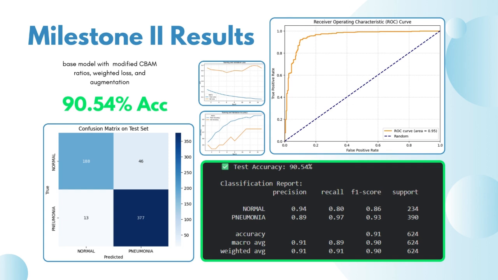You can also see that in all of these cases, our recall problem has decreased significantly from our last milestone. Moving next to our last model, we changed the CBAM ratio. This resulted in an accuracy of almost 91%. We didn't add any more layers or a fully connected layer, just a modification in the hyperparameters, which is actually our highest achieving model.